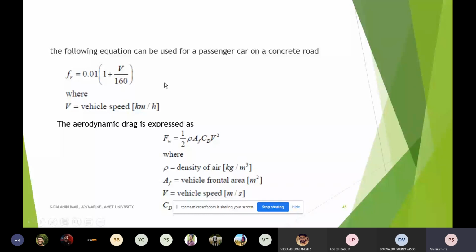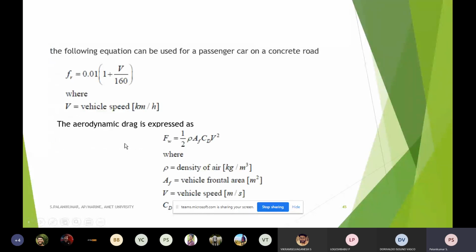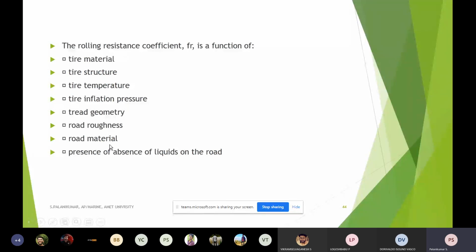So one thumb rule, one formula, is very helpful to identify it. Suppose we are not sure about the tire material, tire structure, etc. The vehicle need not always travel on the same road, so it has to travel on different road structures, and the road roughness offered to the vehicle may vary. The other factors are also slightly dynamic in nature, especially temperature. The tire temperature keeps on varying, so these things contribute and may give an erroneous resistance value.